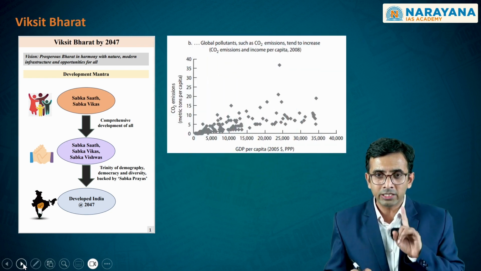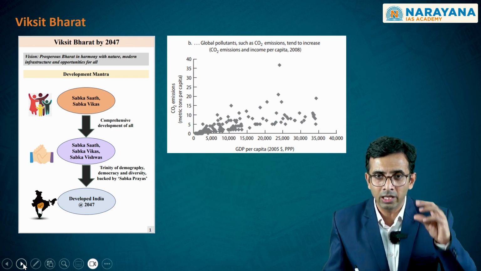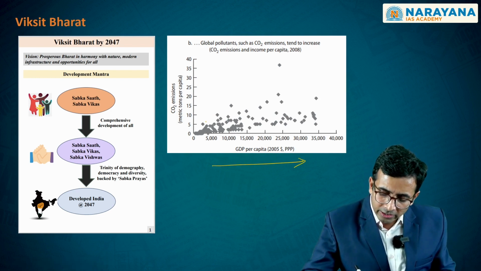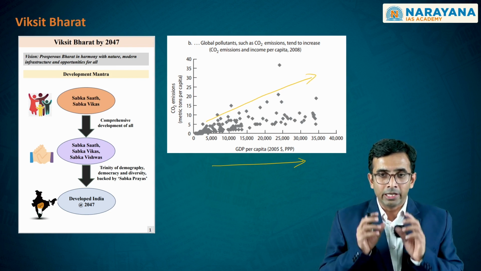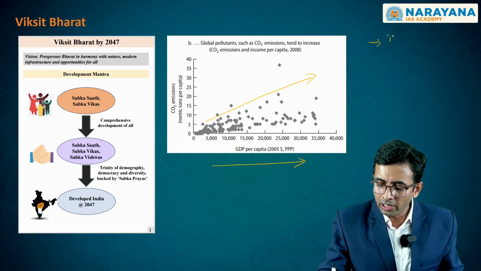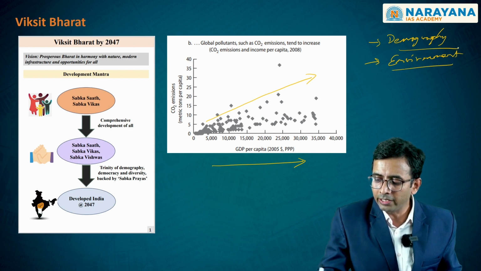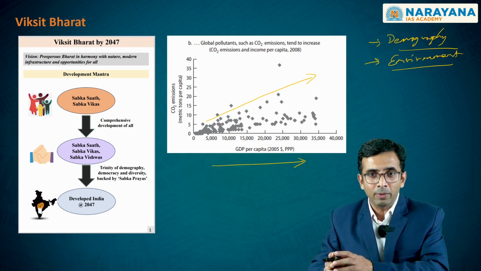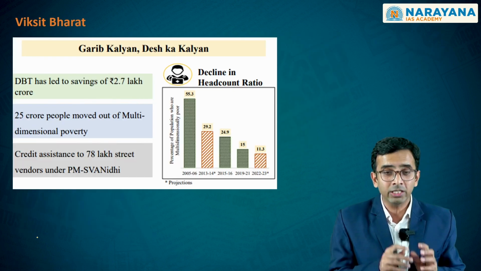However, there is one area in which long-term growth has, statistically and empirically, clearly shown failed results. That is, as you are growing more, you see that the emissions of CO2 gradually tend to increase. It is in these two areas, one related to demography and the other related to the environment, that the effort has to be specifically targeted such that sustainable social, economic and environmental development would be possible. It is in this particular context that we have to see Viksit Bharat as a theme.